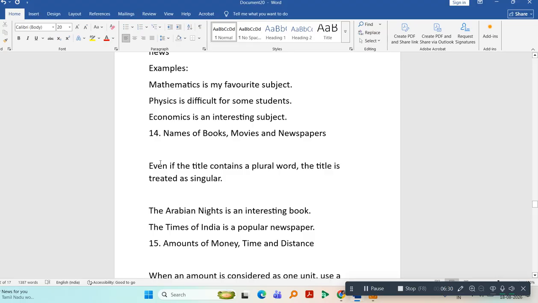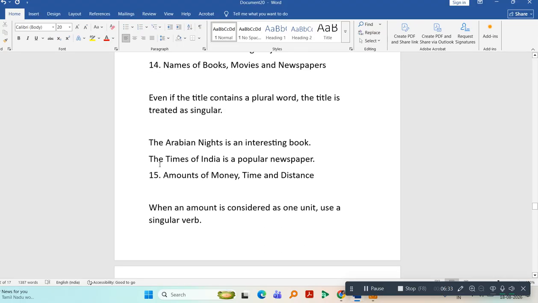The names of the books, movies, and newspapers. Even if titles contain a plural word, the title is treated as singular. For example, the Arabian Nights is an interesting book. The Times of India is a popular newspaper.